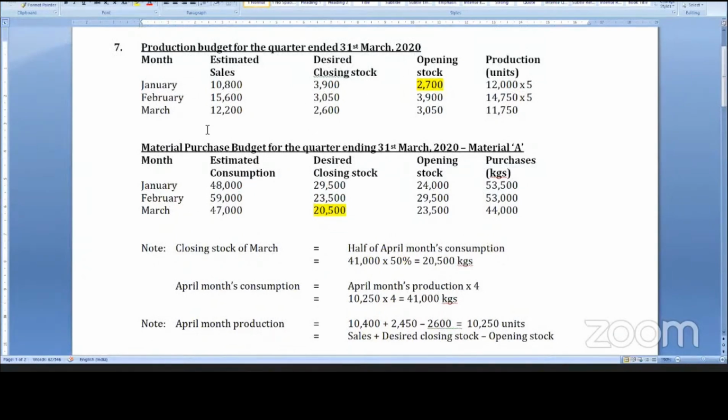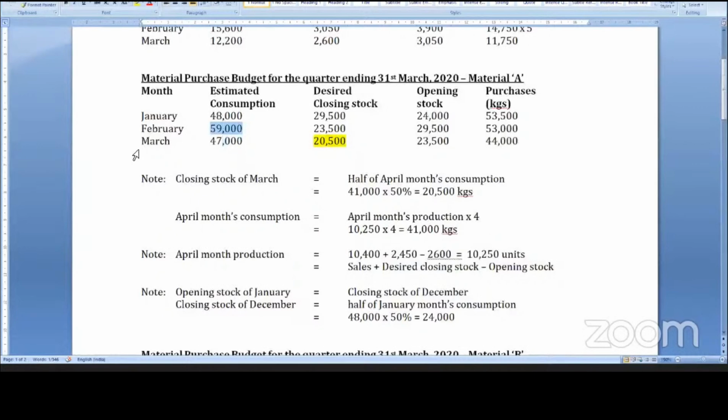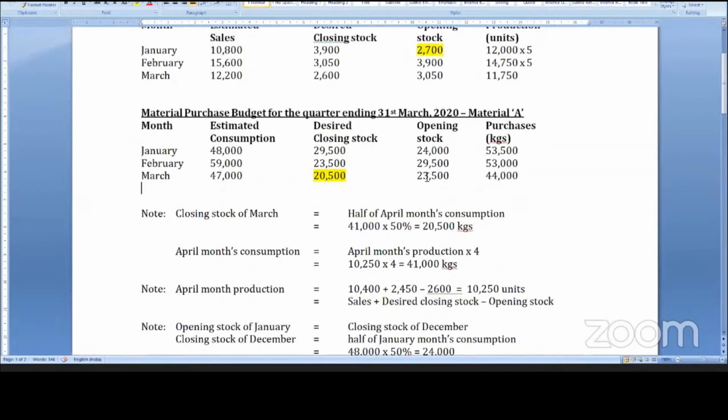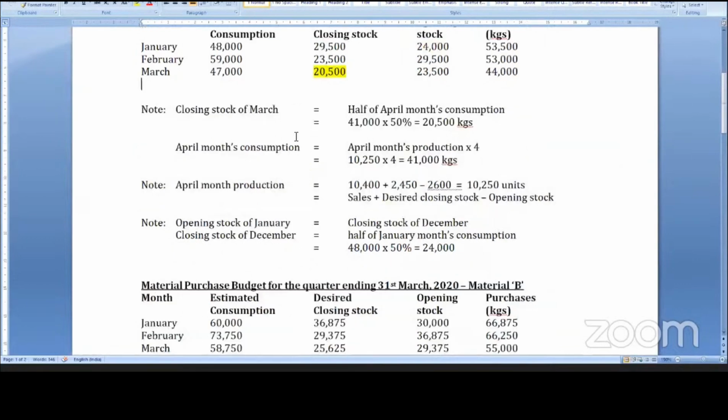What is next month's consumption? February consumption is given. March month consumption is given. April month consumption you have to calculate. For April month consumption, how will you get it? Number of units into 4 or number of units into 5? So 10,250 units will be produced in April. How did you get 10,250 production?